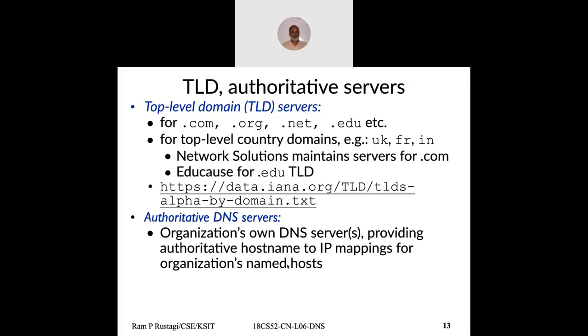The authoritative DNS server is the one which precisely tells you unquestionably absolutely correct information from the real server. So let's say ksit.edu.in, when they have their own server, which gives the DNS answer, that will be the authoritative server. Everybody else would be caching the entry, and when the cache expires, the entry becomes invalid. So you may or may not depend upon the cached response. If you want a real response, you should wait for the real answer. That's the way it should be.